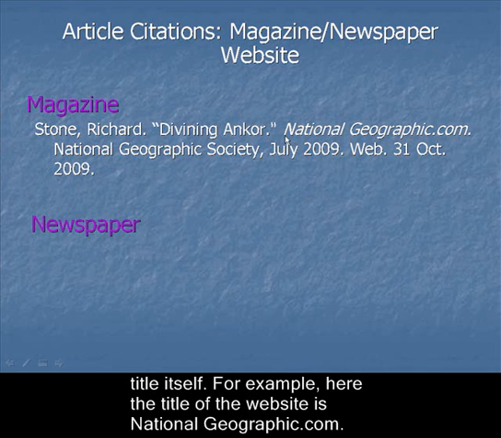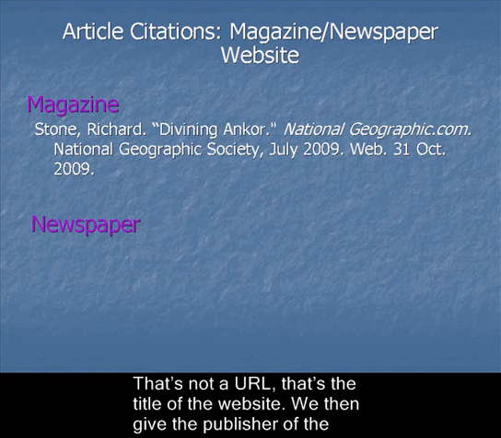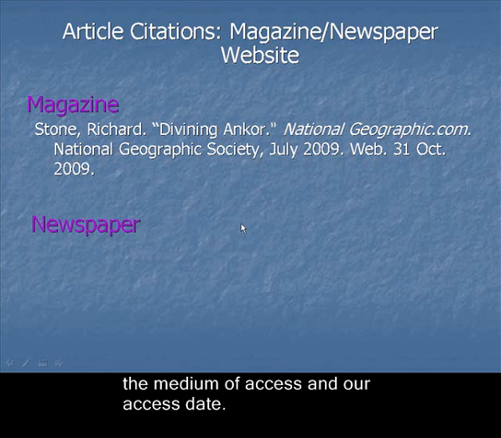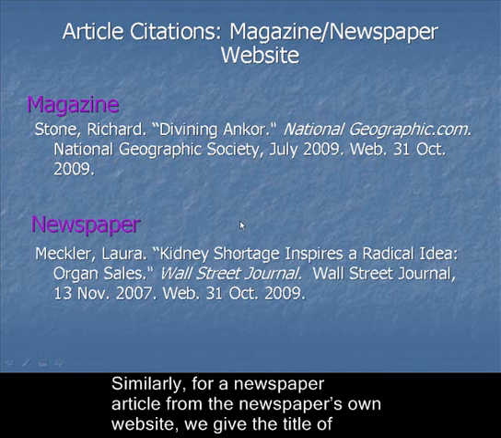For example, here the title of the website is nationalgeographic.com. That's not a URL, that's the title of the website. We then give the publisher of the website, in this case that's the National Geographic Society, the date of the publication, and finally the medium of access and our access date. Similarly, for a newspaper article from the newspaper's own website, we give the title of the website.